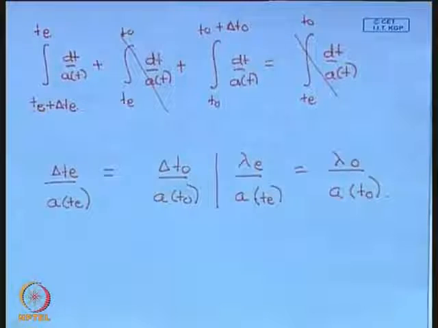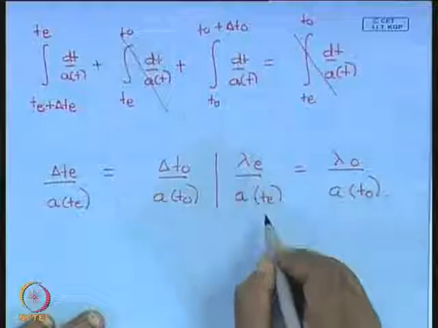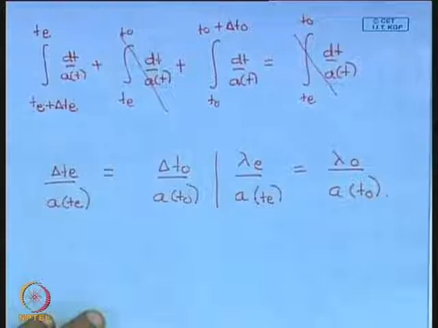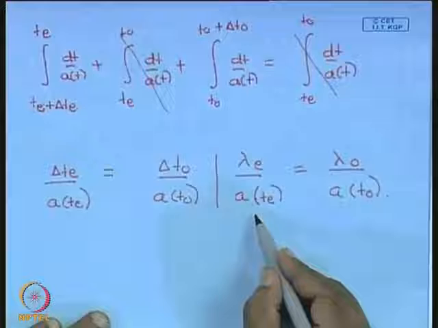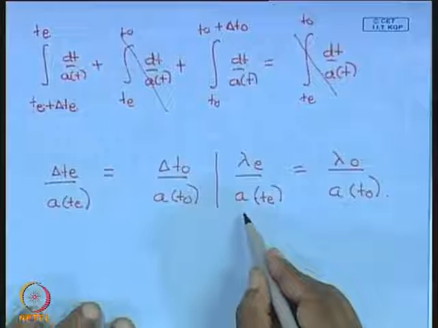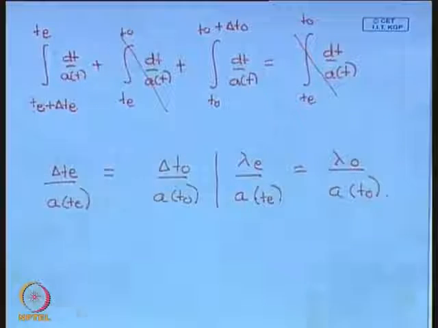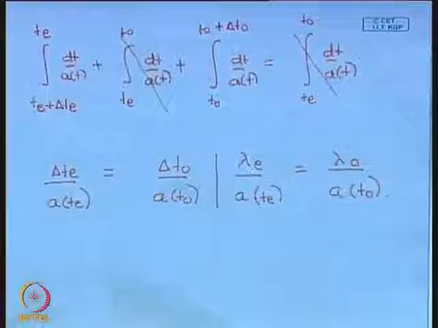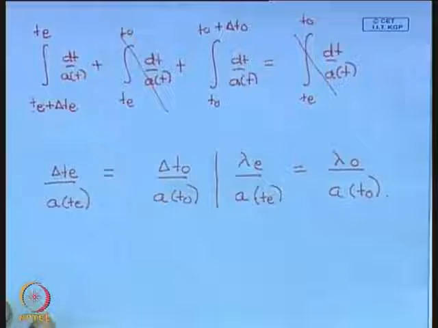So essentially you can think of it as follows: the wavelength gets stretched with the expansion of the universe because the ratio of the wavelength to the scale factor remains a constant. As the universe expands, if I have light of wavelength 1 meter, and the size of the universe becomes double, the wavelength also will become 2 meters. And then we can now calculate the redshift z.